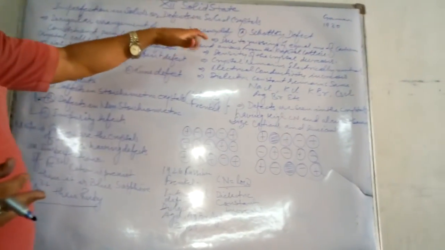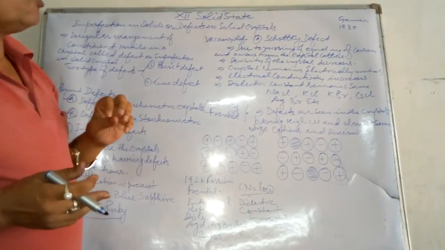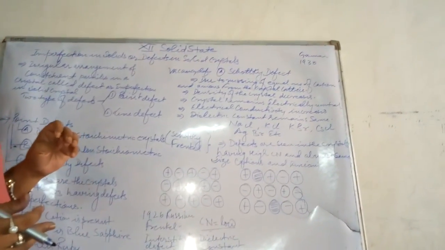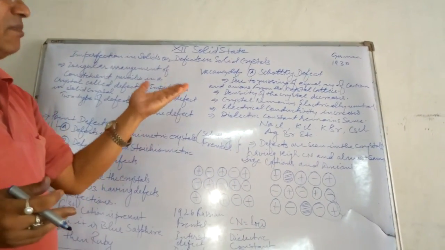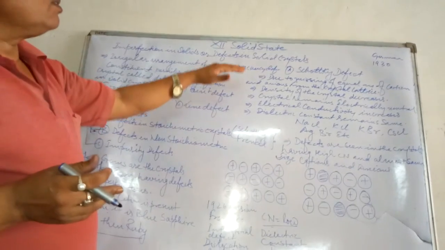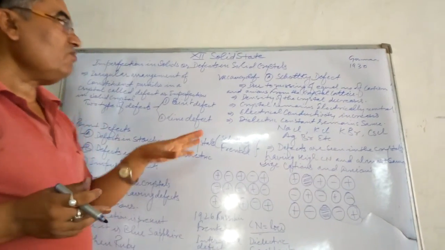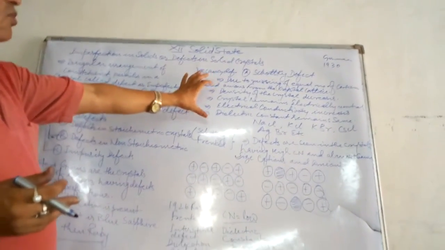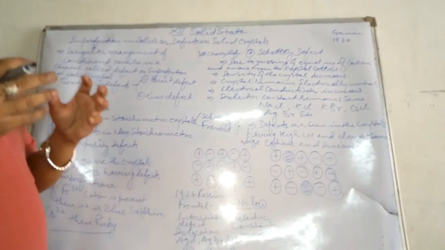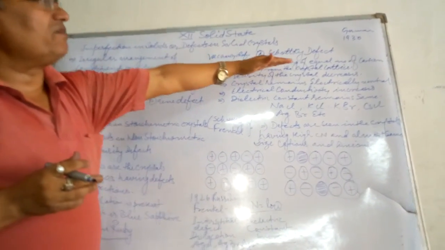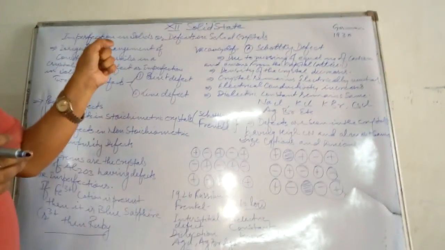Very first we are going to discuss the Schottky defect. This defect was observed for the first time by the German scientist Schottky, and it is named after him. This defect is also called vacancy defect. There are a few points you should go through one by one. When there is missing of an equal number of cations and anions, then this type of defect will be observed.